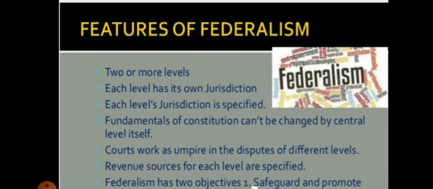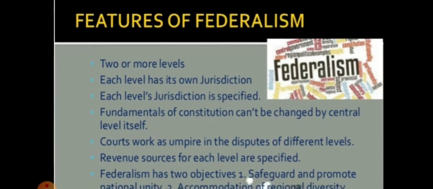What is the meaning of jurisdiction? It means the area where someone has legal authority. The area may be defined in terms of geographical boundaries or in terms of certain kinds of subjects. Each level's jurisdiction is specified in the constitution. Different tiers of government govern the same citizens, but each tier has its own jurisdiction. The jurisdiction of the respective levels or tiers of government is specified in the constitution.